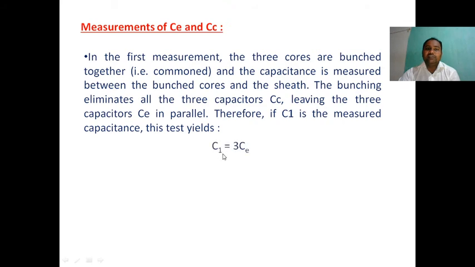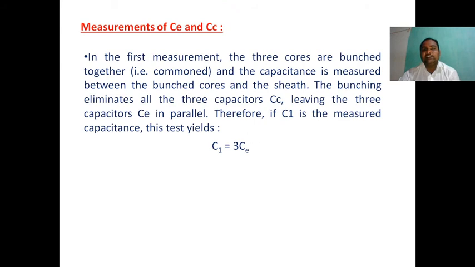So the value of C1 is equal to 3 times Ce, because three lead sheath capacitances are present, all in parallel. In parallel we add Ce plus Ce plus Ce, that is 3 times Ce. C1 is equal to 3 times Ce when all three cores are bunched.